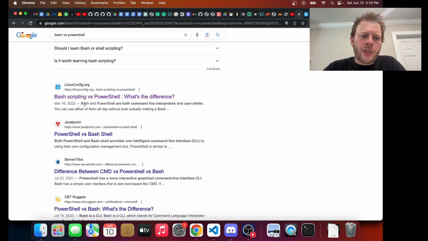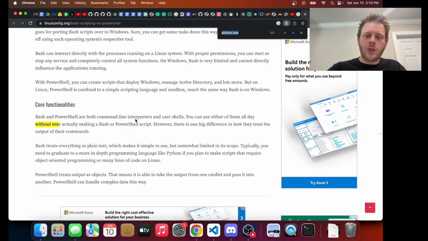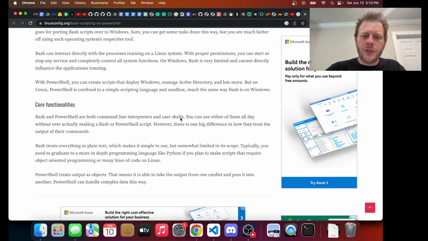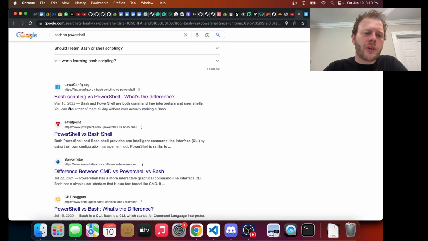Bash versus PowerShell, what's the difference? They are both command line interpreters and user shells. You can use either of them all day. I don't think you can use either of them all day, but if you go on to read what it says, you can use either of them all day without actually making a Bash or PowerShell script. So that part is true. But this idea that they're sort of co-equal, you can use either of them all day, that is not true, and that's also not what this article says.